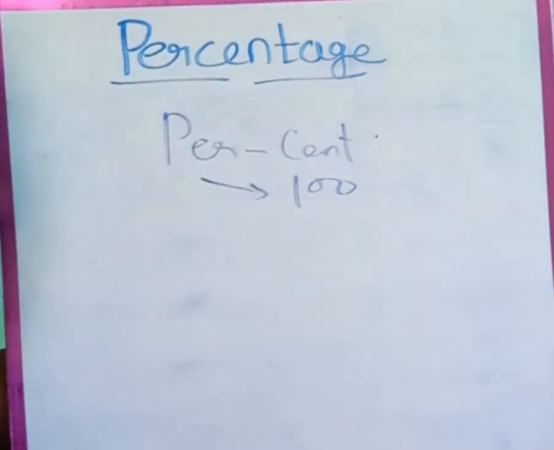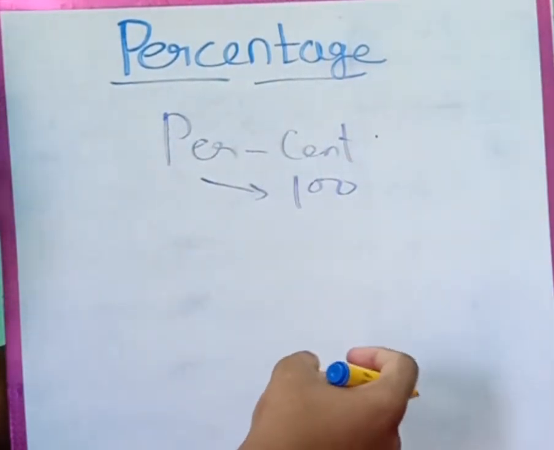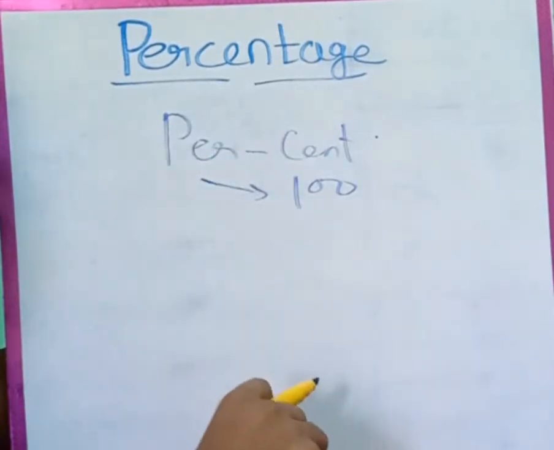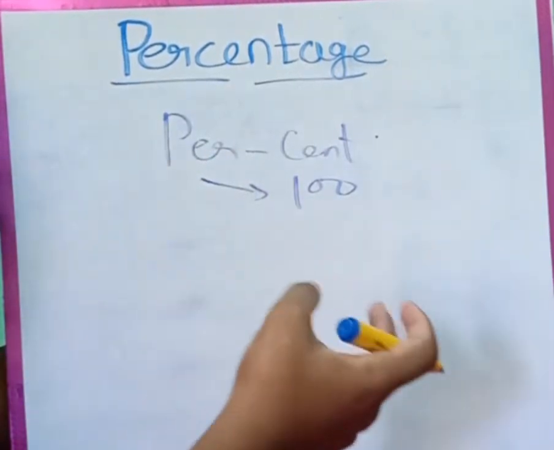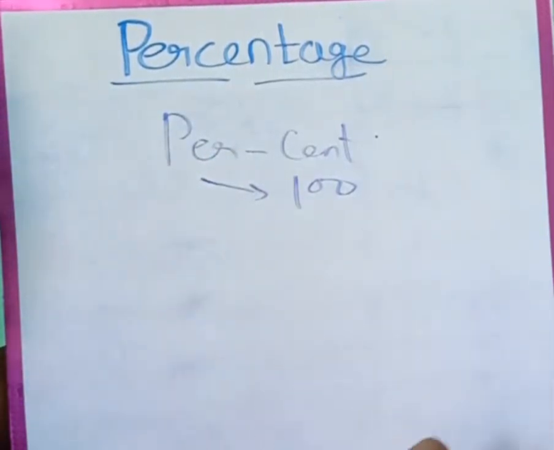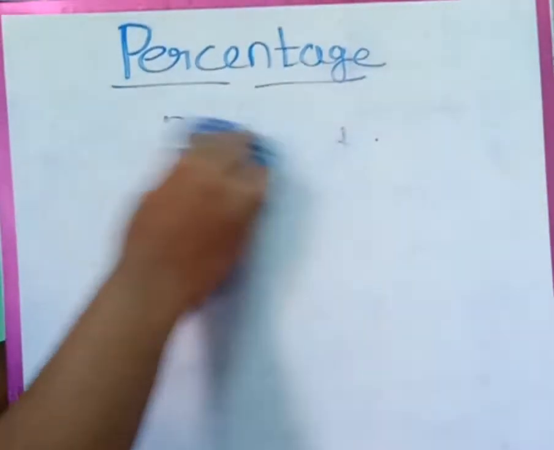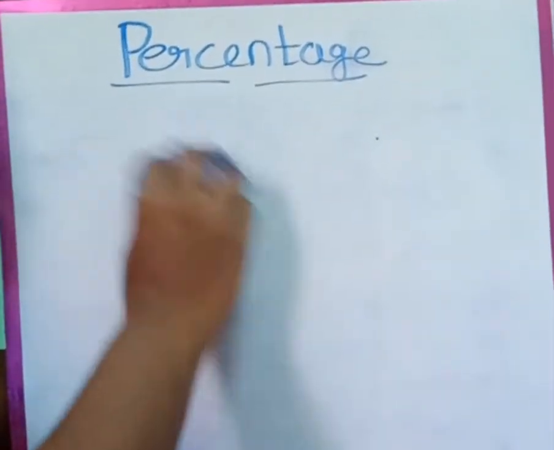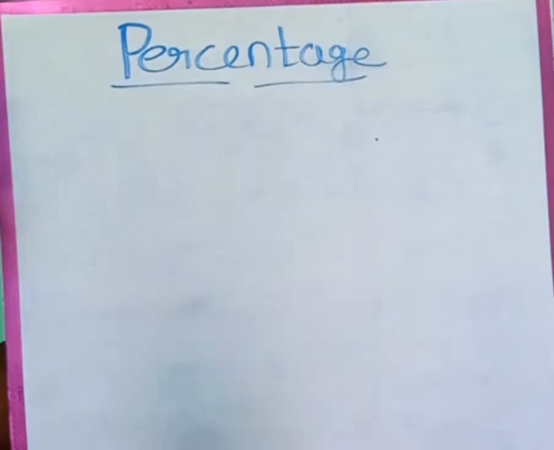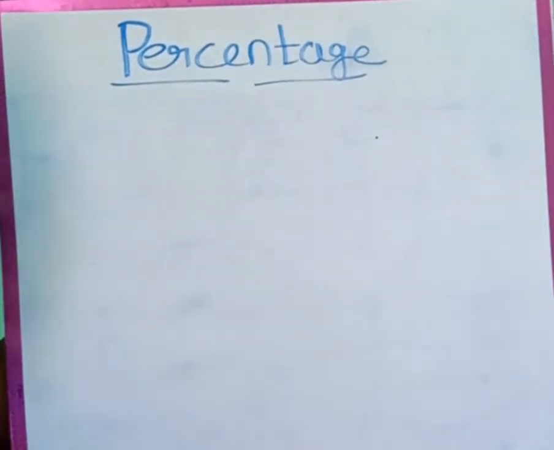We will see many examples, and I will teach how this traditional method is different from shortcuts. We will discuss both. The basic thing is this much: percent is nothing but per 100. Everything is 100. Whatever you have, it is always 100 percent. Just keep that in mind.